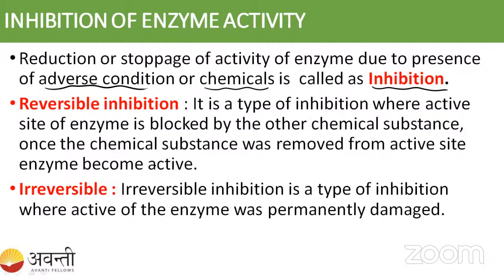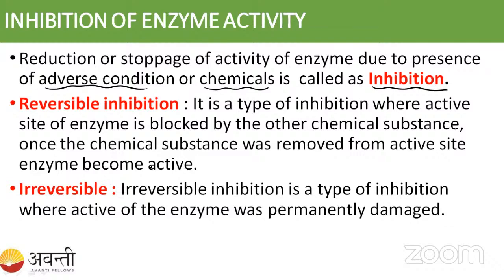So, students, here there are two types of inhibition. One is reversible and another one is irreversible. In reversible inhibition, some chemical is going to bind to the active site. After some time, we can remove this inhibitor from the active site by adding more amount of the substrate. So that is what we call a reversible inhibition.